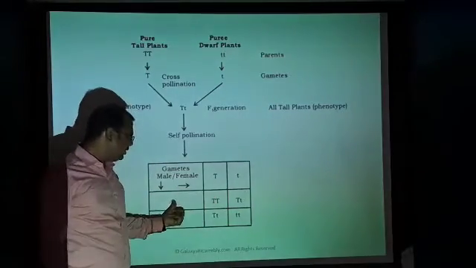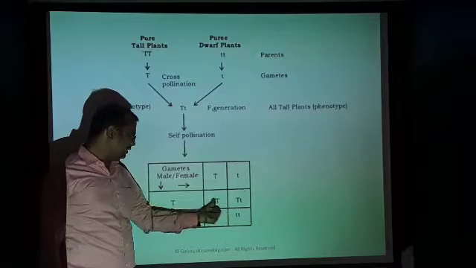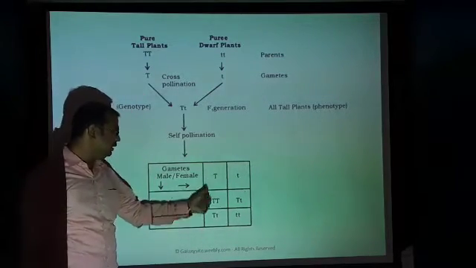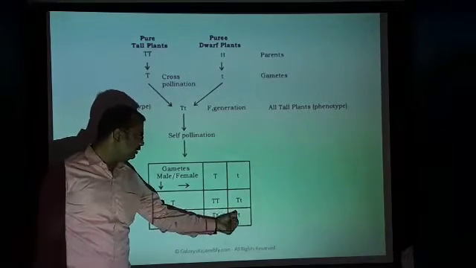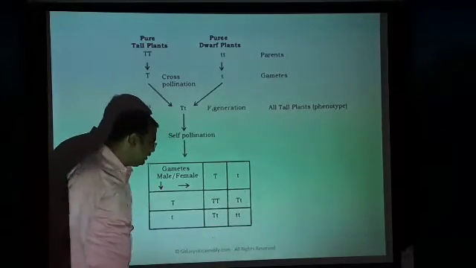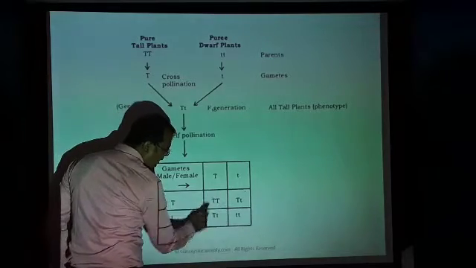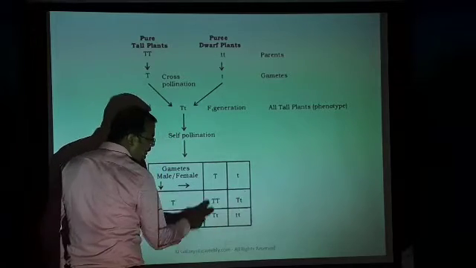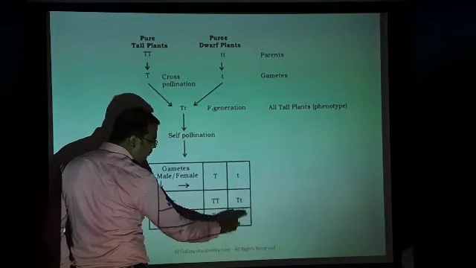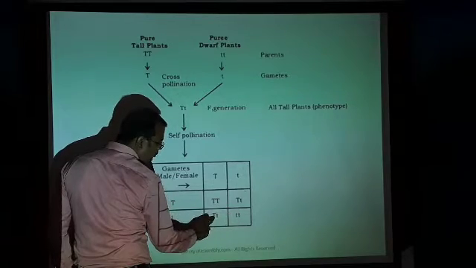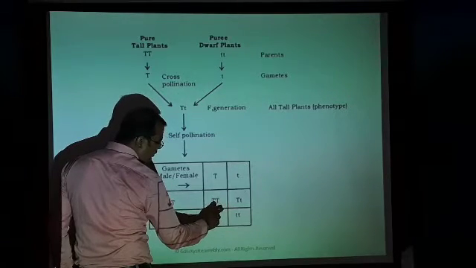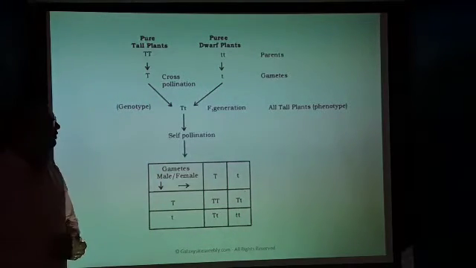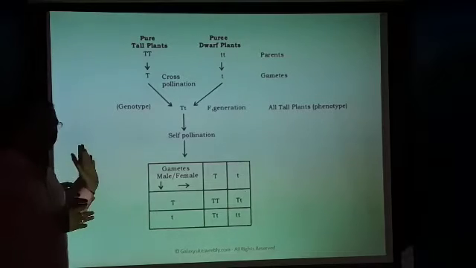Capital T into capital T gives capital T capital T; capital T into small t gives capital T small t; small t and capital T gives capital T small t; and small t and small t gives small t small t. You will see here, this is the pure tall plant, this is the pure dwarf plant. These are tall plants but hybrid. How many are pure tall plants? 1. How many pure dwarf plants? 1. And how many intermediate tall plants? 2. So 1:2:1. This is called the genotypic ratio. This is the monohybrid cross.